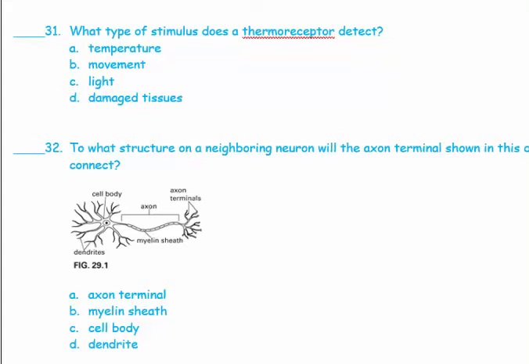So we're going to look at this diagram and look at the neighboring neuron with the axon terminal. This is the axon terminal, okay? And we look for what structure on a neighboring neuron. Each one of the axon terminals connects with the dendrites of the coming neuron. So the axon terminals of one neuron communicate with the dendrites of the following neuron.